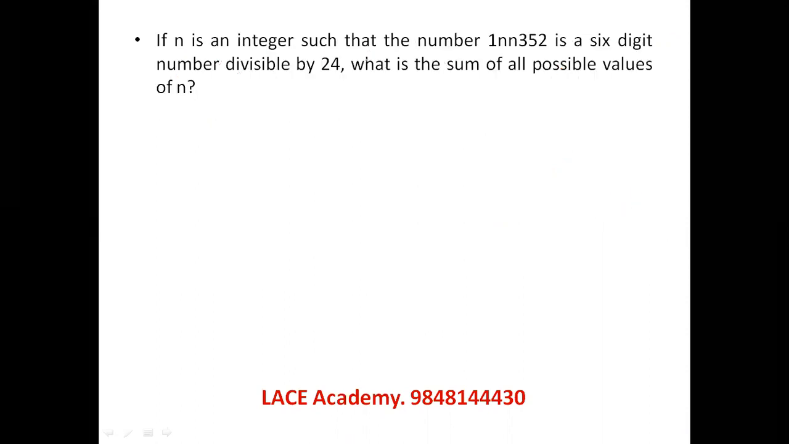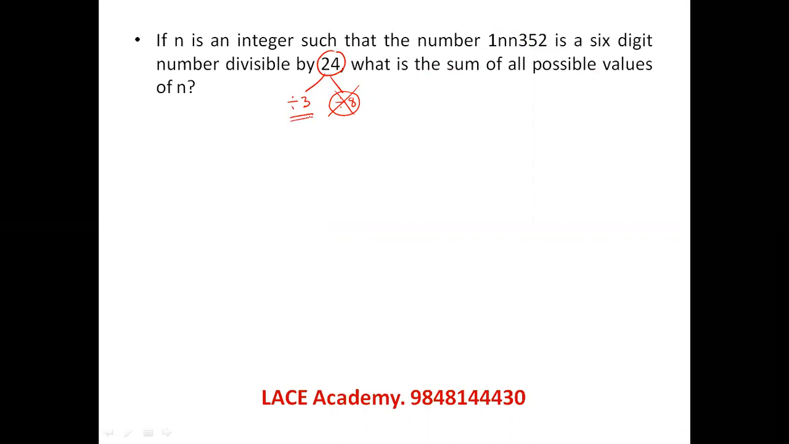If n is an integer such that the number 1n352 is a 6-digit number divisible by 24. Divisible by 24 actually needs divisibility by 3 and divisibility by 8. Now divisibility by 8 says the last 3-digit combination must be divisible by 8. The 3 digits which are given must definitely be divisible by 8 because he himself said it is divisible by 24. So divisibility by 8 doesn't have any dependency on the n value. Now he's asking what is the sum of all possible values of n.